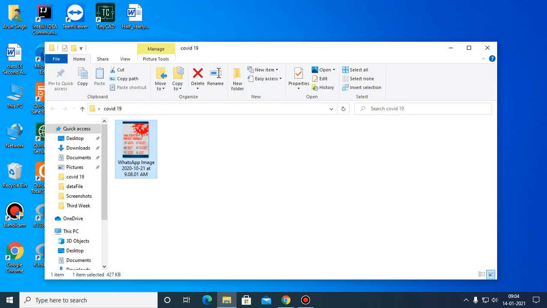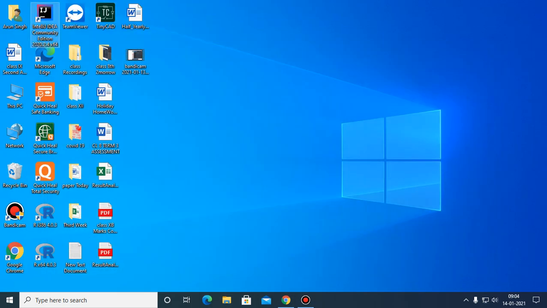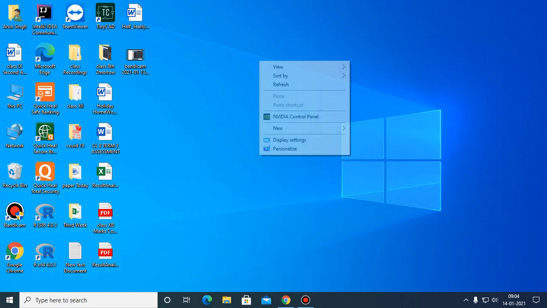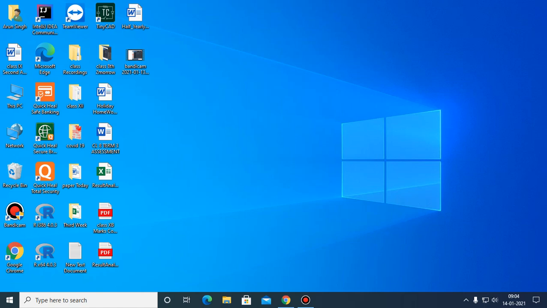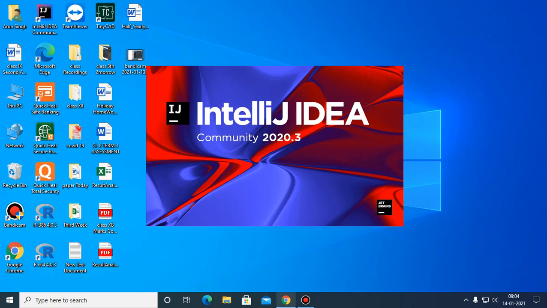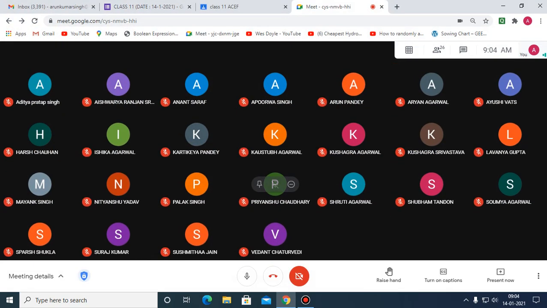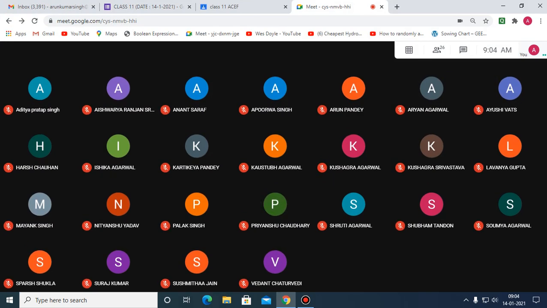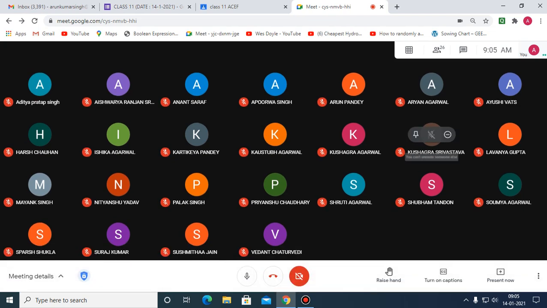So, children, here I will be teaching you some basic concept of recursion, which is very useful sometimes. Does anybody know what tail recursion is? Anybody? There is a concept of tail recursion. So what is that? Kaustubh Agarwal, do you know that?